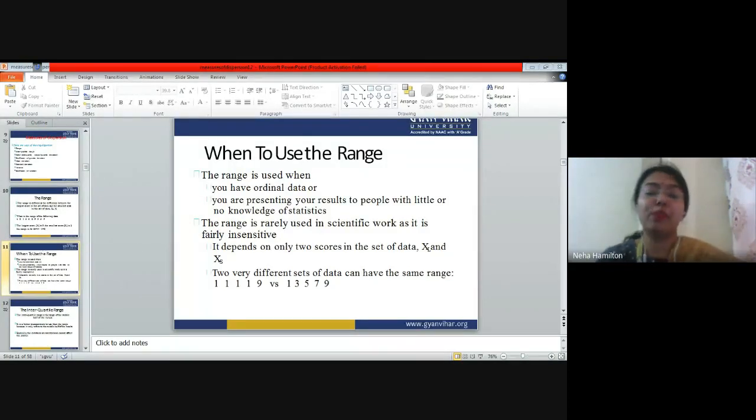Okay. The next point that you have to understand is that range is rarely used in scientific work as it is insensitive. How is it insensitive? Let me explain. We have two sets of data: the first set of data is this, the second set of data is this. Calculate the range in set number 1 and set number 2 and give me the answers. What is the range in set number 1 and in set number 2?